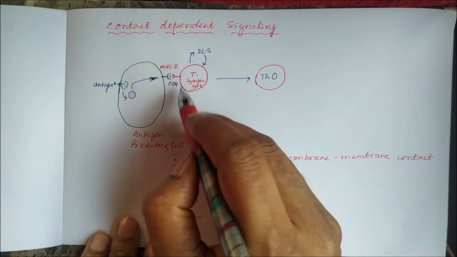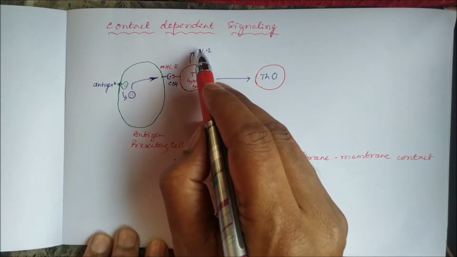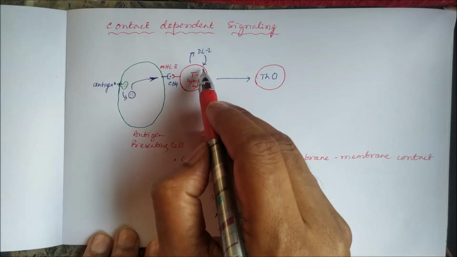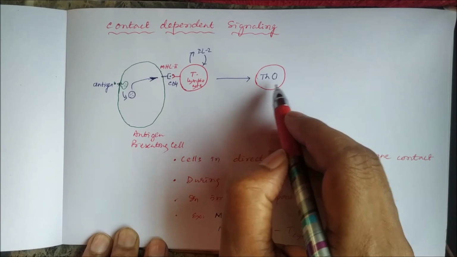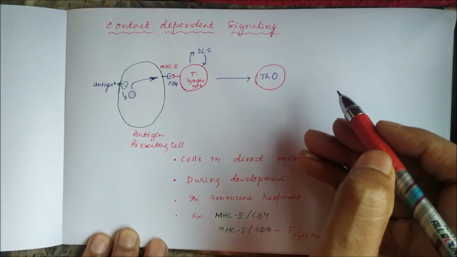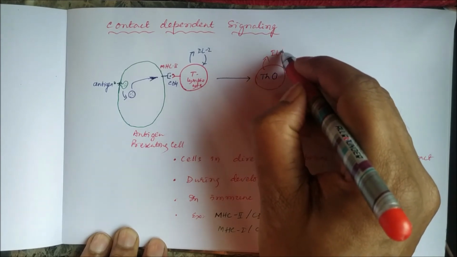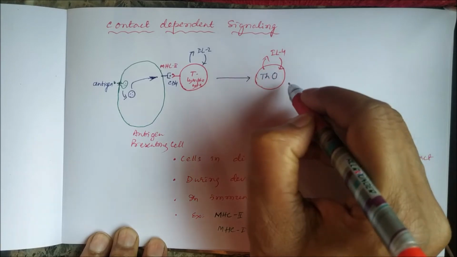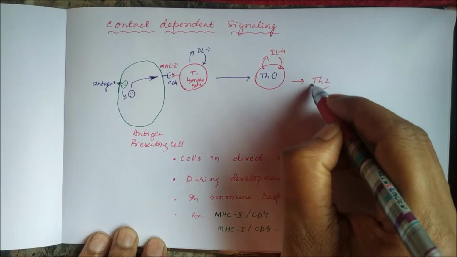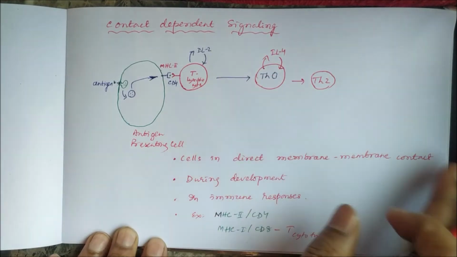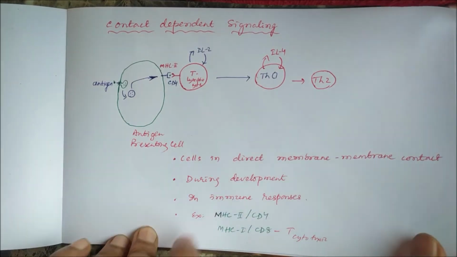T lymphocytes, after interaction with the antigen presenting cells, will release interleukin 2, and the same interleukin 2 will again act on T lymphocytes. So there will be proliferation of T lymphocytes to form T helper 0 cells, and then again T helper 0 cells will release interleukin 4, which will again act on them for further proliferation into T helper 2 cells. So this type of action is autocrine action. This is one type of signaling, but this is not intercellular signaling. One cell only is involved.